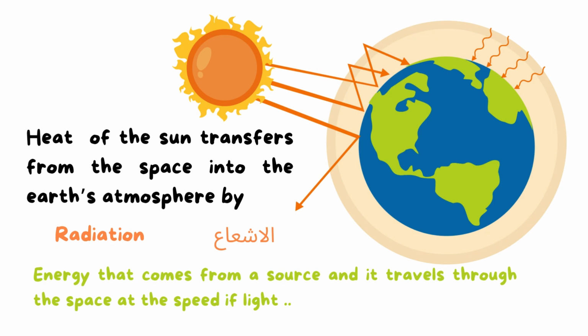So heat of the sun transfers from space into the Earth's atmosphere by radiation. Radiation means a type of energy that travels through space, and it has the speed of light. So this is radiation.